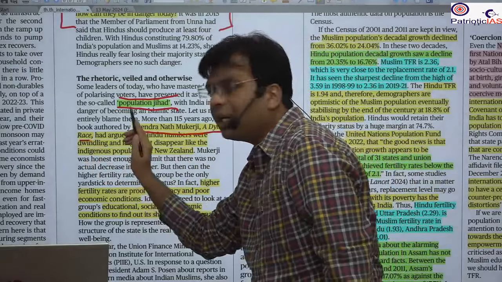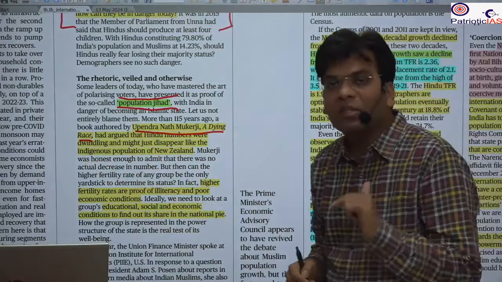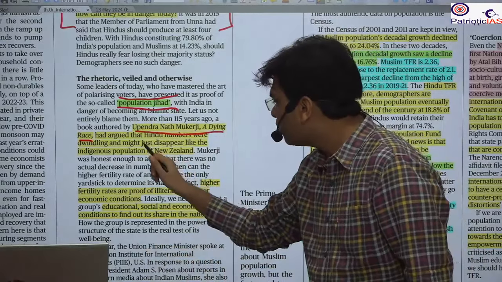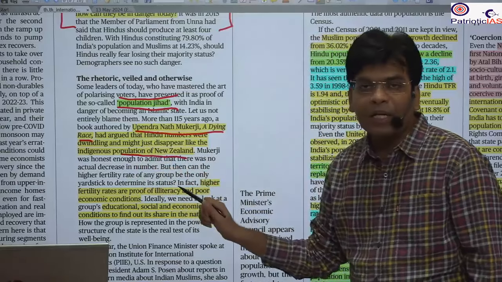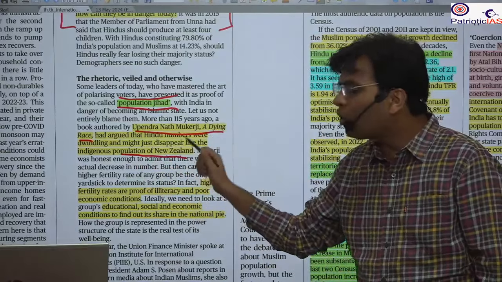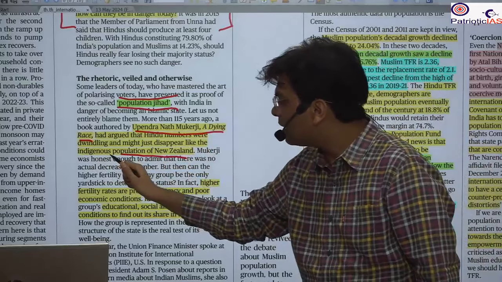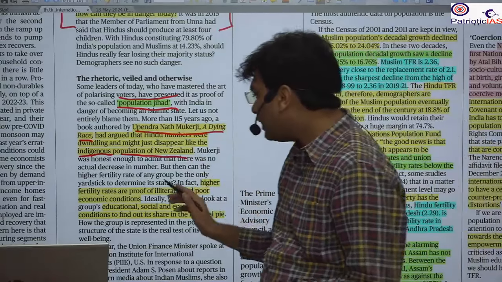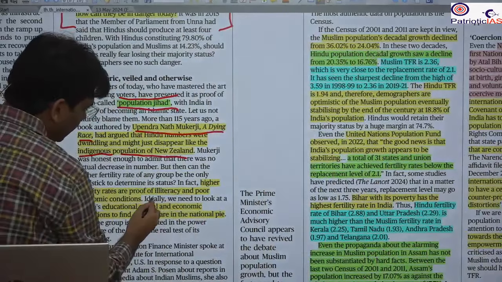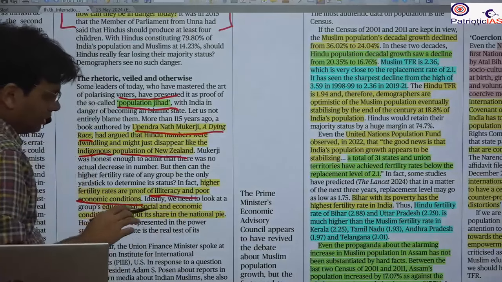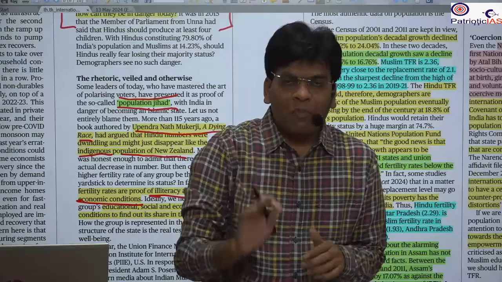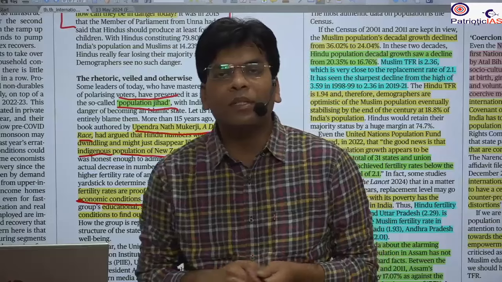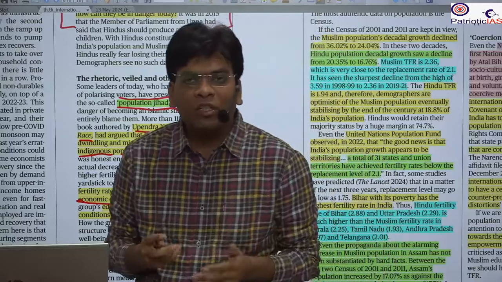In his book he compared the decreasing number of Hindus with the tribals, the local people of New Zealand. He compared that the way the indigenous people declined in New Zealand, Hindus will decline in India. Okay. But higher fertility rates are a proof of illiteracy and poor economic condition. The population has no link with any conspiracy. It is associated with development, education, and social status.